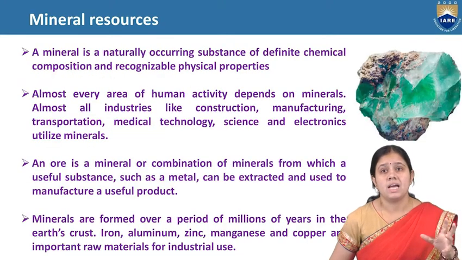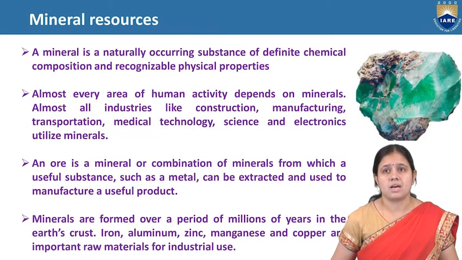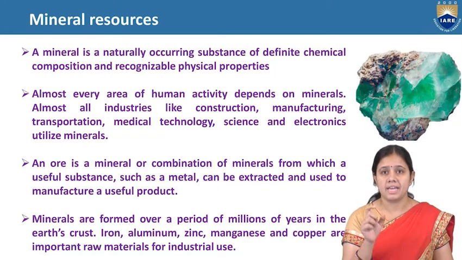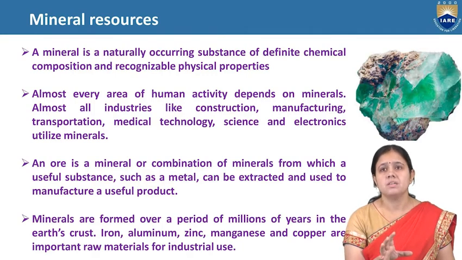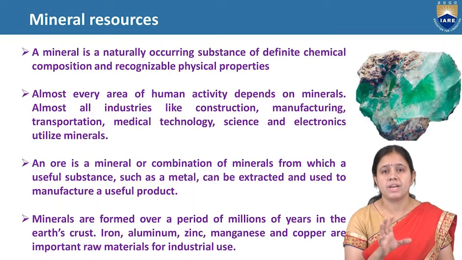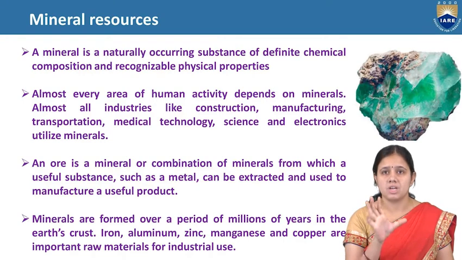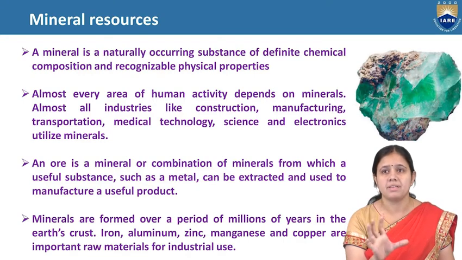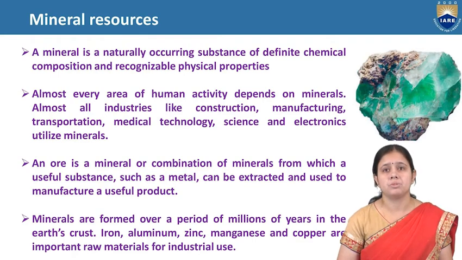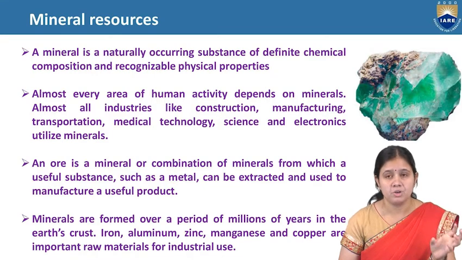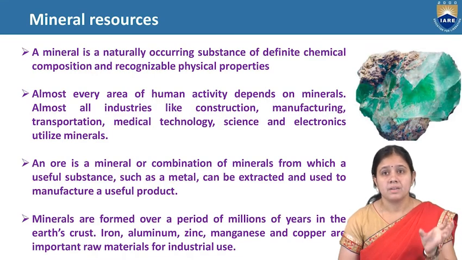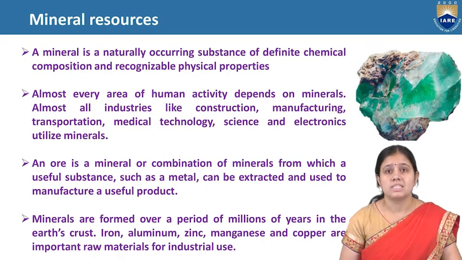Now, minerals are naturally occurring substances of definite chemical composition. They have a fixed chemical composition and good, recognizable physical properties. Those elements which are naturally occurring, with a definite chemical composition and recognizable physical properties, are called minerals. They are useful in almost every human activity, like construction, manufacturing, transportation, medical technology, science and electronics.